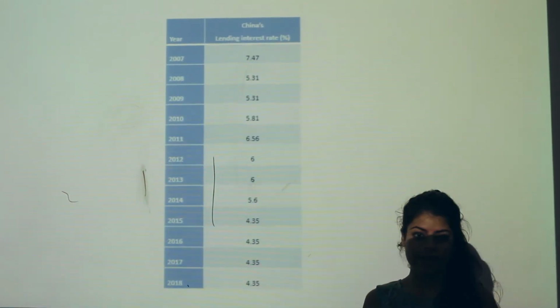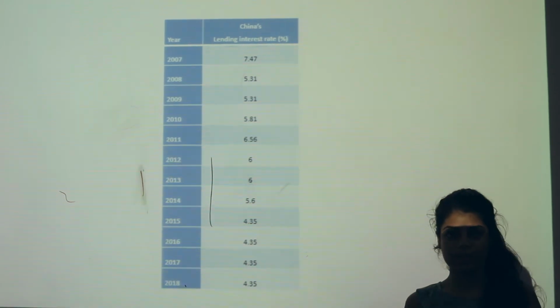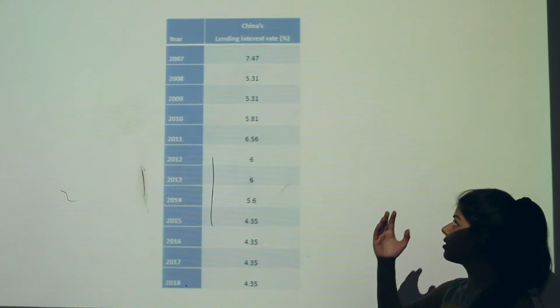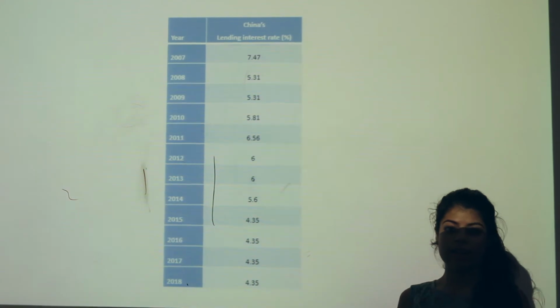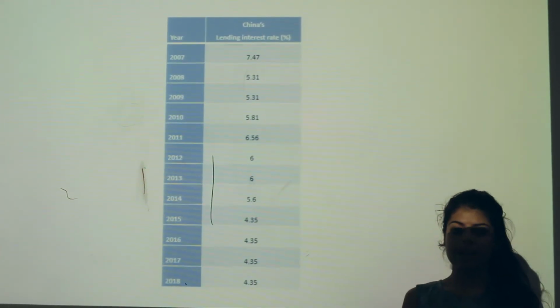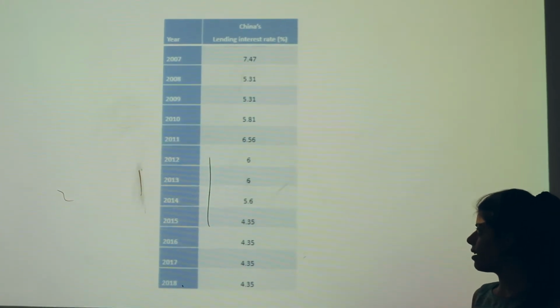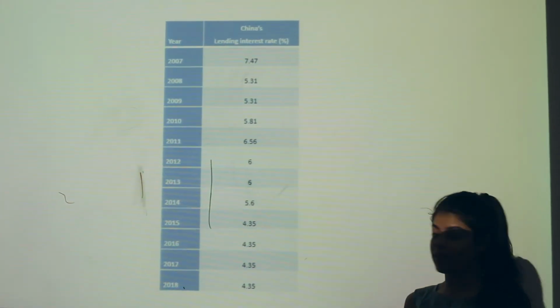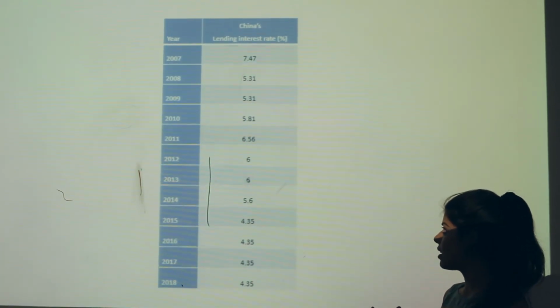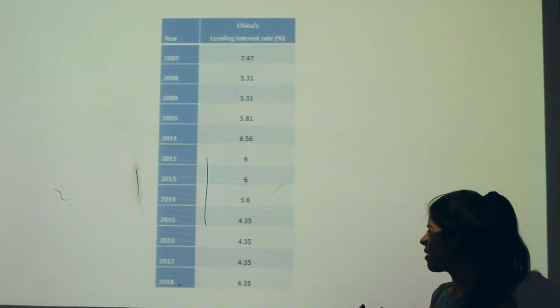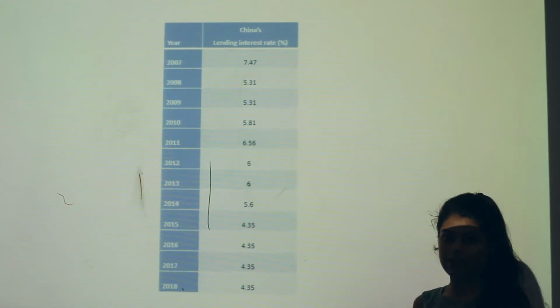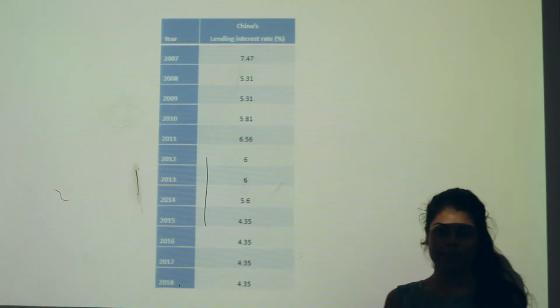Further, we will see in the figure how the lending interest rates have varied in China in the last 10 years. So, here we see how the lending rate values have changed over the years from 2007 to 2018. We see that in 2007 the lending rate was considerably high, at 7.47, and immediately after that it reduced from 2008 to 2010, whereafter in 2011 it was increased. From 2011 it went down again and has increased continuously till 2018. Now we will see why that happened.